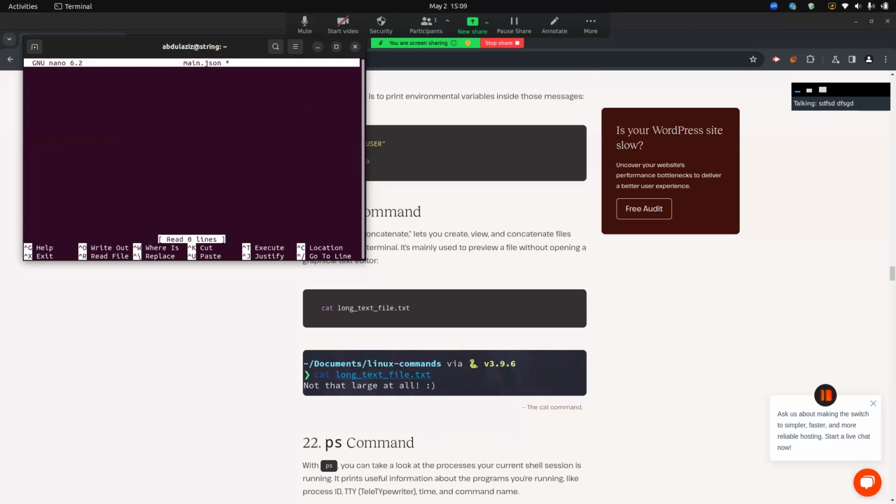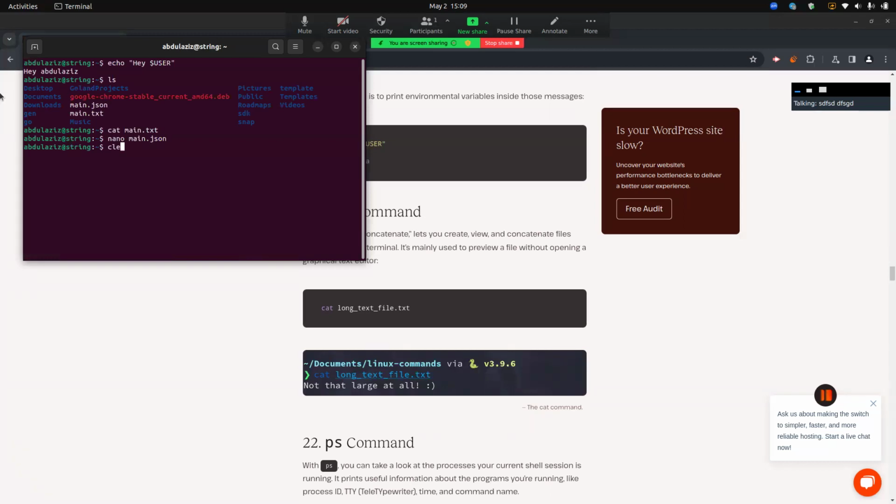Here we are making a JSON file with, for example, user and root, hello, okay, and world, and like that. So we are saving it, Control X and yes.